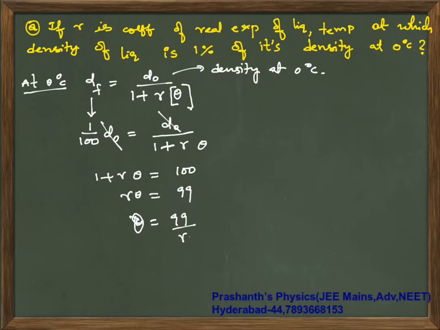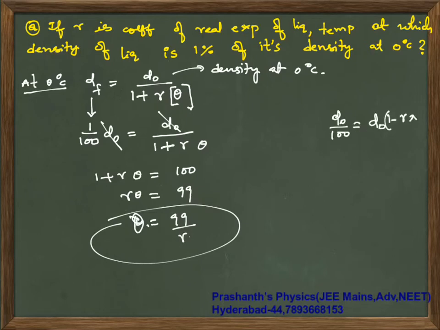Okay, so this is your temperature. So use this relation. Do not use D naught by 100 is equal to D naught times 1 minus gamma delta theta. Do not use this. Okay, it is not allowed because that is only when approximation is considered.